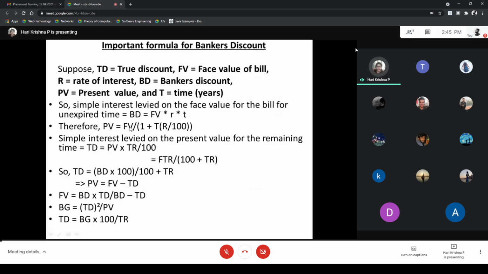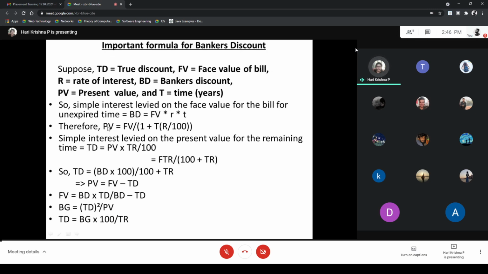There are several other formulas. These are some of the important ones. So here we have TD as true discount, FV as face value, R as interest rate, BD as banker's discount, PV as present value, and T as time. The simple interest on the face value of the bill for the unexpired time, that is the banker's discount. This is the equation for banker's discount: face value into rate into time. Here, the time is the unexpired time.